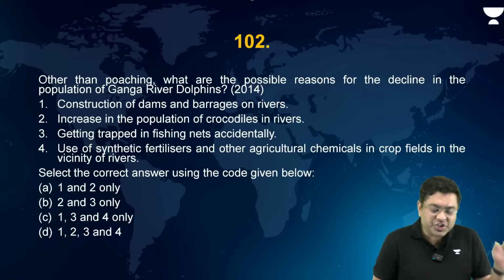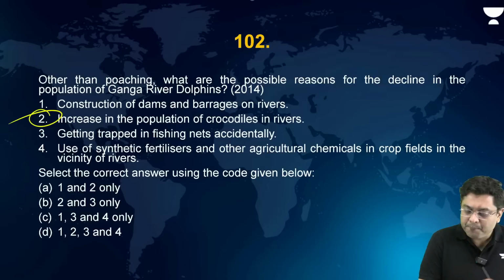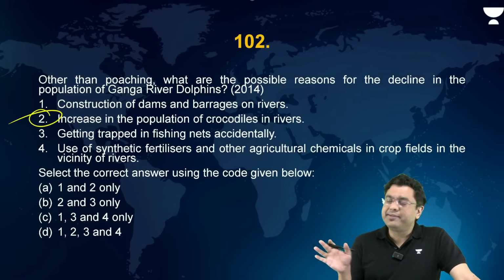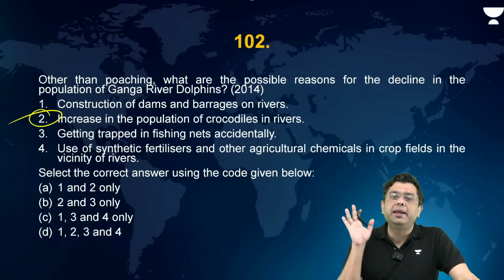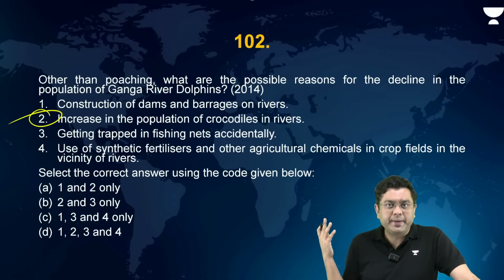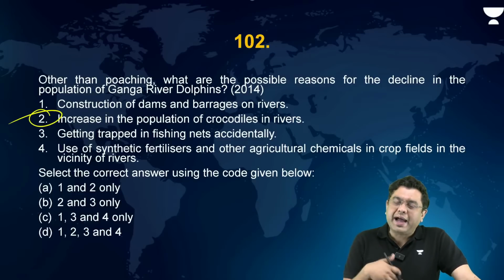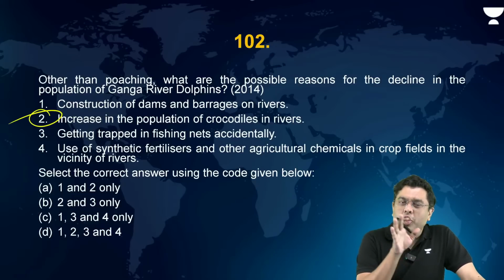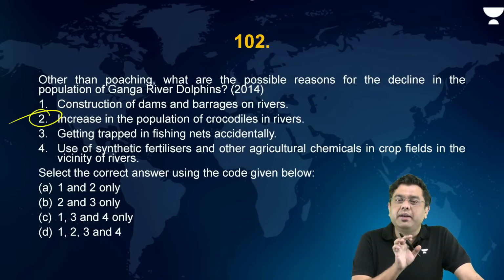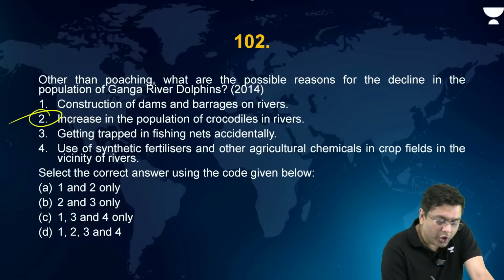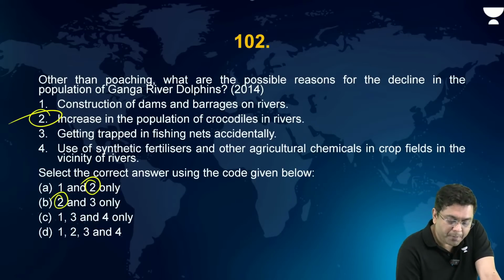Here, the catch is basically the increase in population of crocodiles. It is not leading to the decline in population of dolphins because they are not part of the same food chain, right? So at max they are competitors, but again dolphins are not across the same areas in terms of competition to that extent. So that is your crux in this portion.